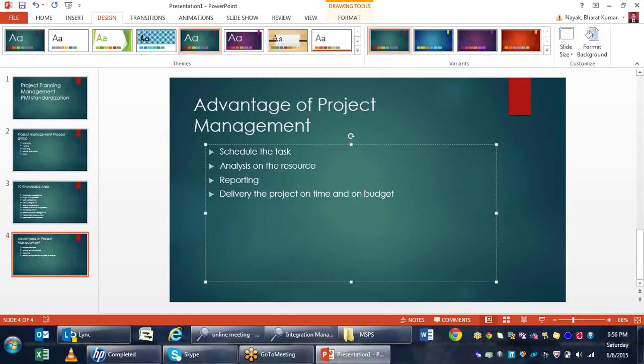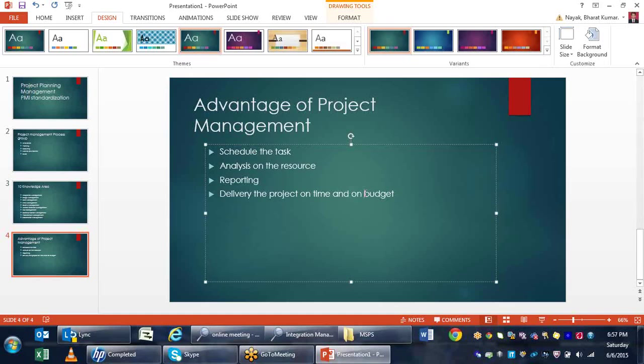Okay, so when I'm managing a project, what are the project advantages? The first thing I want to discuss is scheduling the tasks. When I want to maintain a project, I have a number of tasks, and every task is related to the others. But when I'm conducting a project, I may have 10, 20, 100, 1000 tasks. If it's 10 or 20 tasks, I can manage it using an Excel sheet or somewhere else. But if the tasks increase and there are now 1000 tasks in my project, how can I maintain all the tasks?